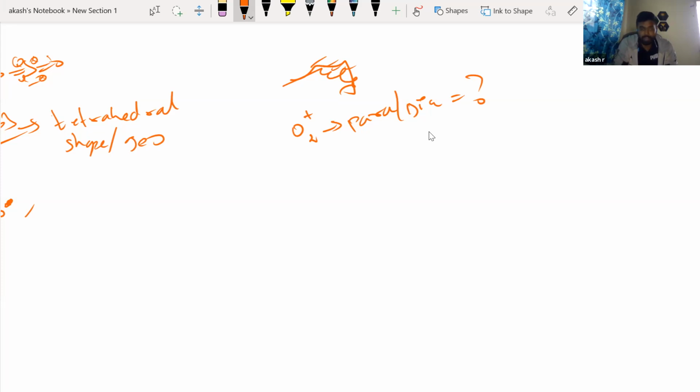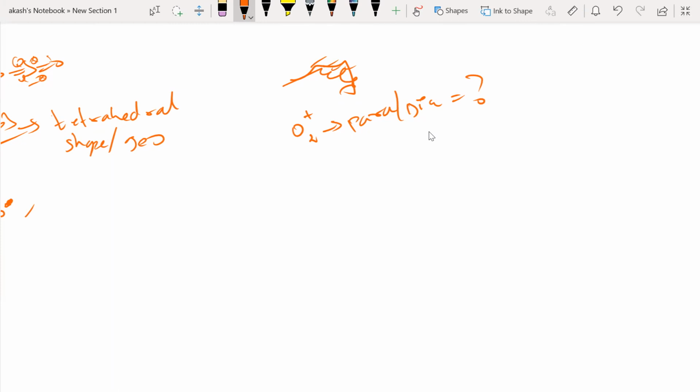So how do you decide whether it's paramagnetic or diamagnetic? You obviously have to go for the molecular orbital theory. You have to write the molecular orbital configuration, sigma 1s, sigma star 1s, and then check the electronic configuration. Based on the electronic configuration in the molecular orbitals, you will decide whether the species is paramagnetic or diamagnetic.